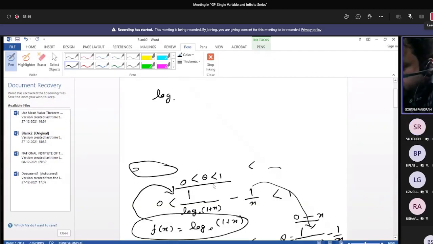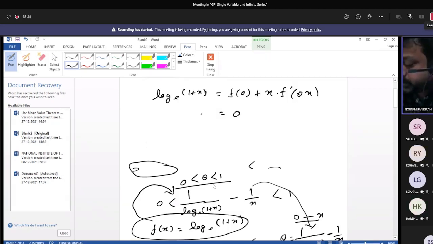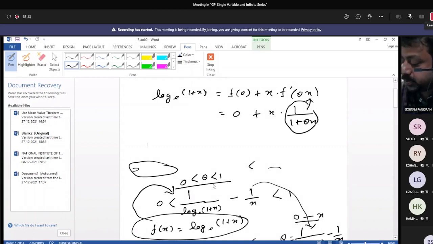Log of 1 plus x. Here you just put f of 0, that is 0, plus x into f dash theta x, that you have to obtain. f of 0, 0 plus x into f dash theta x, 1 by 1 plus theta x. So that quantity is f dash theta x. Now you can easily write that log of 1 plus x is equal to x by 1 plus theta x.